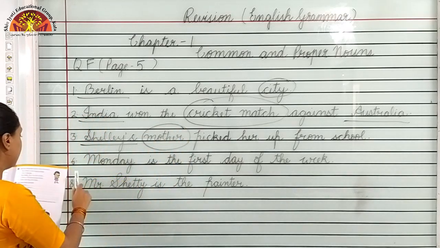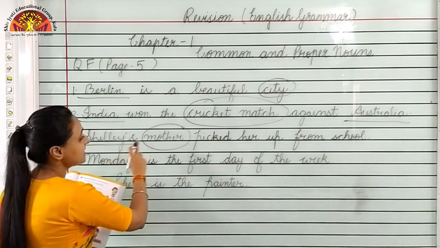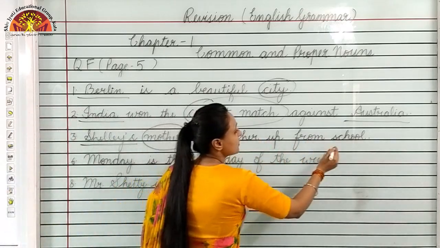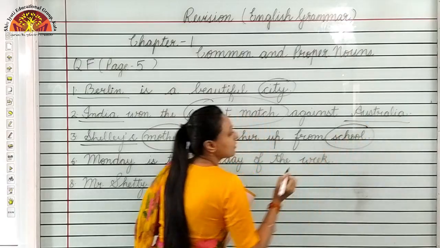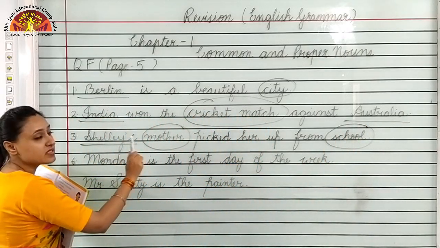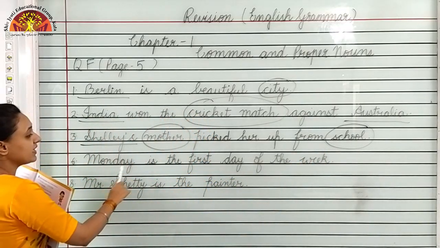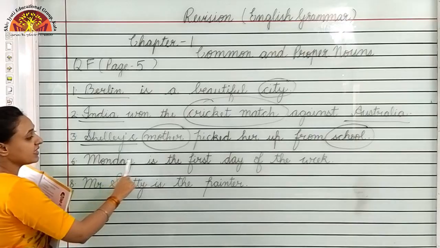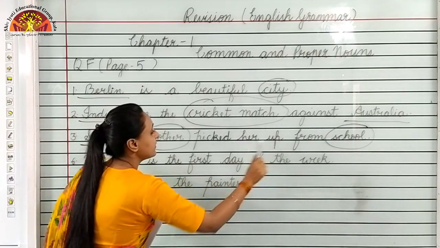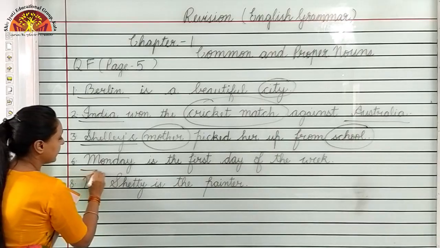Okay. Number 4, Shelley's mother picked her up from school. School is also a common noun. Shelley's is a proper noun, mother is a common noun, school is a common noun. Number 6, Monday is the first day of the week. So, Monday is a special name, underline it.